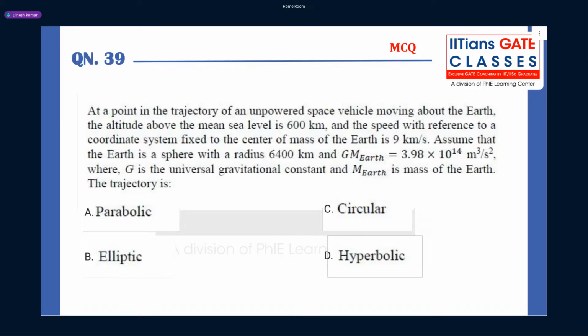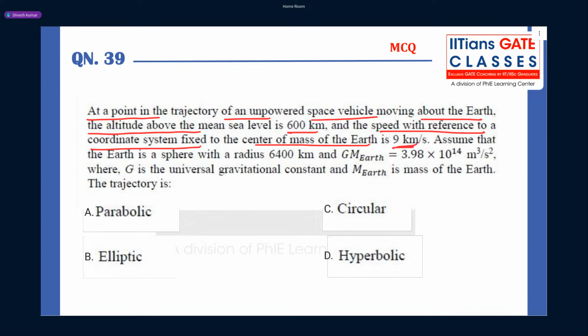What it says: at a point in the trajectory of an unpowered space vehicle moving about the Earth, the altitude above the mean sea level is 600 km, and the speed with reference to the coordinate system fixed to the center of mass of the Earth is 9 km per second.